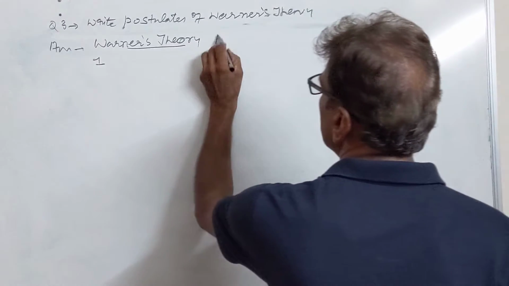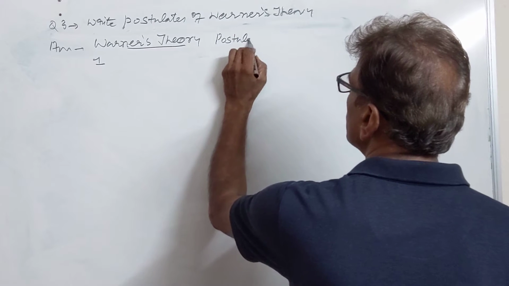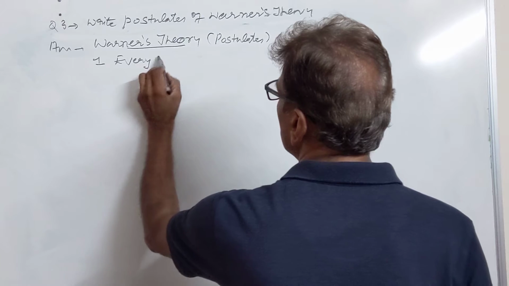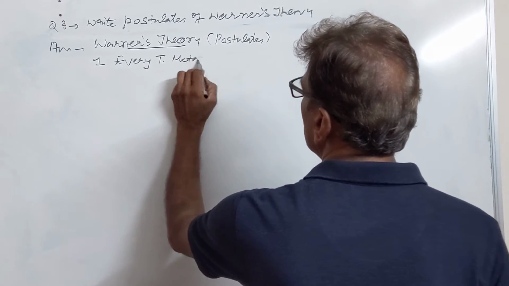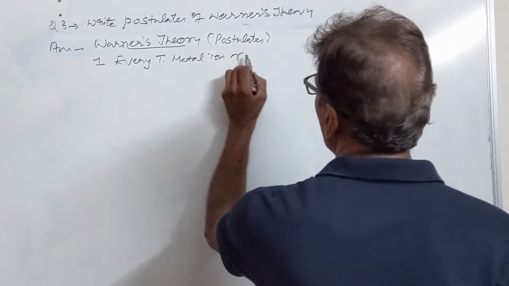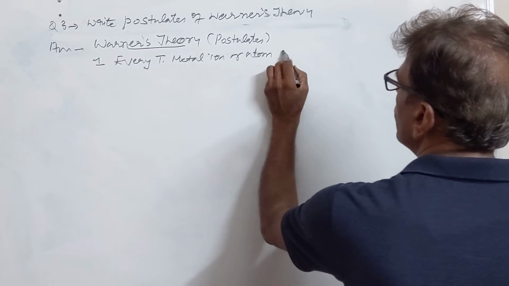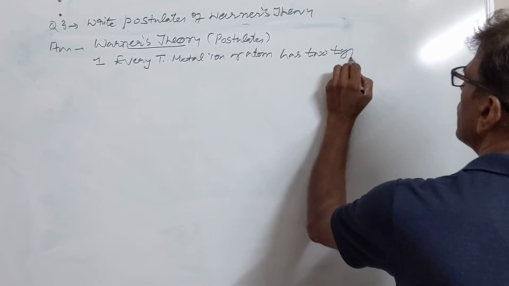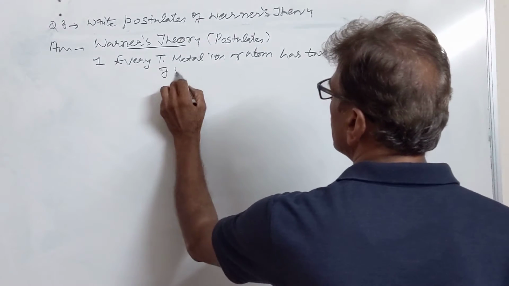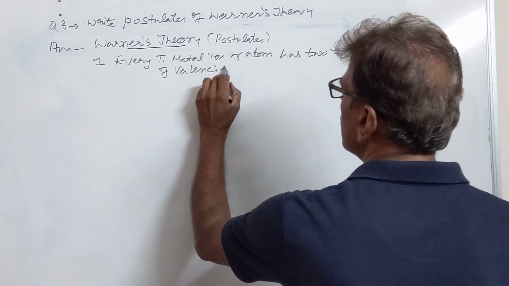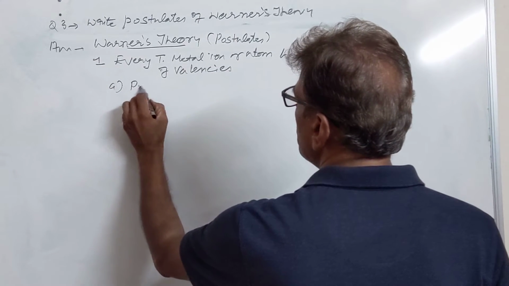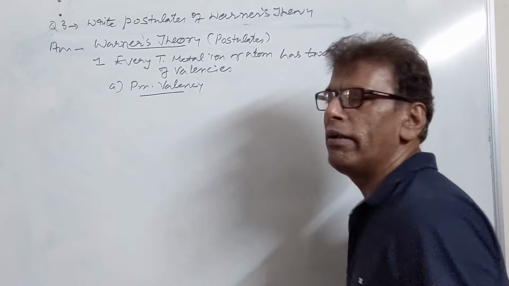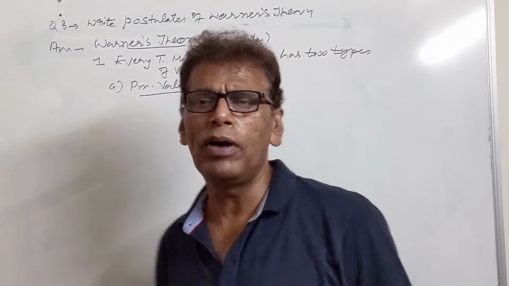First postulate. Every metal has two types of valence. Number one, primary valency, which is satisfied by metal ion in the normal ionic compounds.